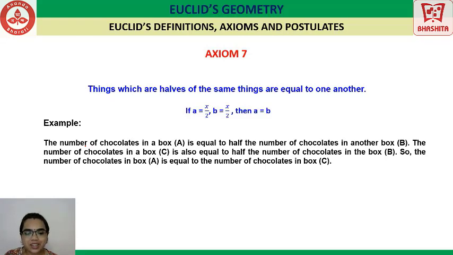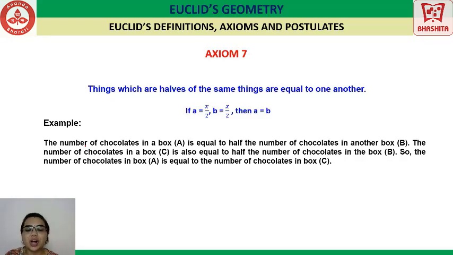The number of chocolates in a box A is equal to half the number of chocolates in another box B. The number of chocolates in a box C is also equal to half the number of chocolates in the same box B. Now, can we say that the number of chocolates in the box A is equal to the number of chocolates in box C? Yes, we can say that, right? So that's what we were saying when we mean things which are halves of the same things are equal to one another. I really hope this is clear.